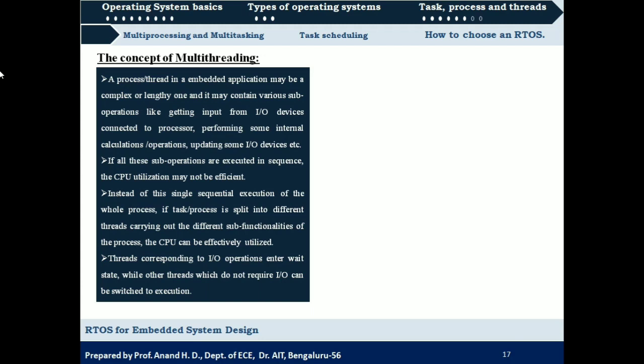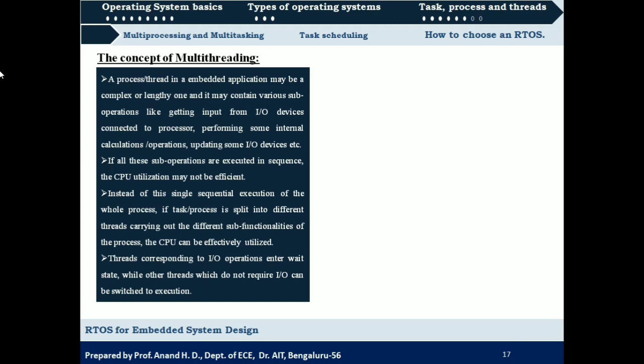If all these sub-operations are executed in sequence, the CPU utilization may not be efficient. Suppose you require certain data from an input device, and you keep waiting for that data. All the other tasks we saw, like calculation or updating, will be halted.